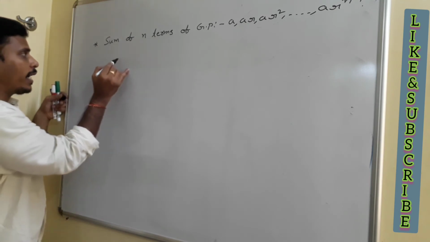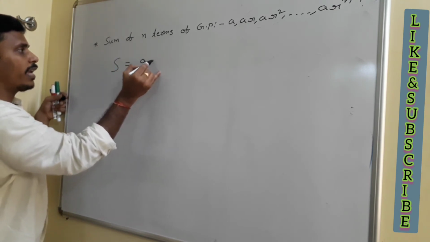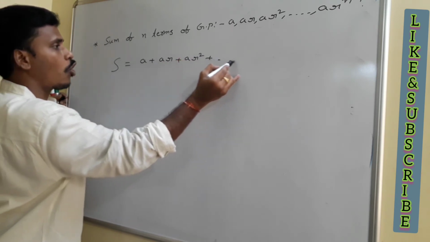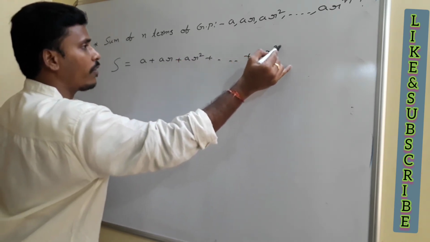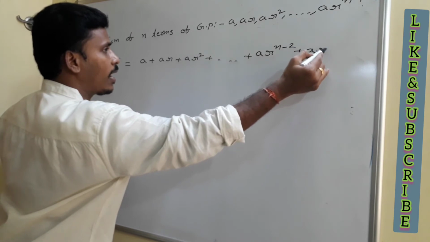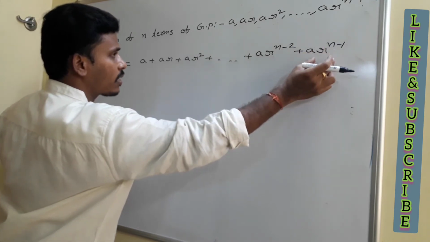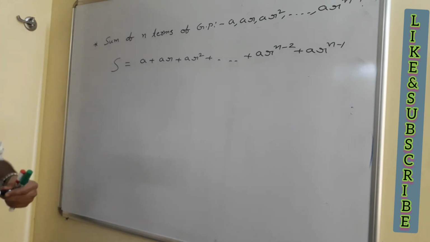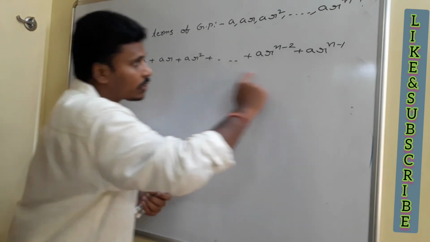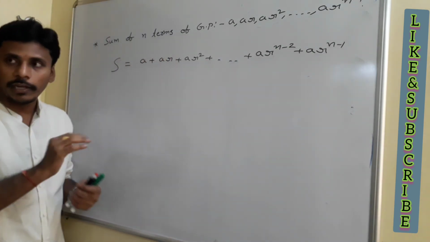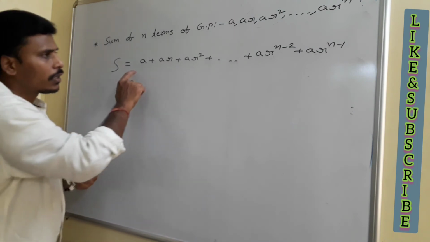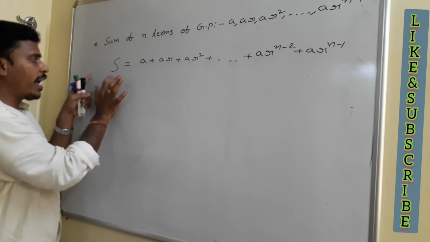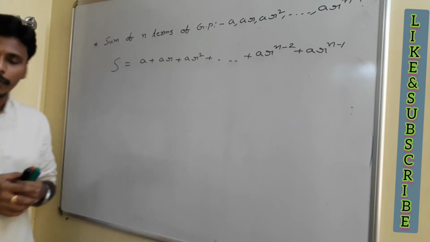First of all, let the summation be s and take them as s equals a plus ar plus ar square and so on plus ar to the power n minus 2 plus ar to the power n minus 1. This is the last term and ar power n minus 2 is its before term. Our task is to find the sum of all these numbers. I am just mentioning the summation value as sum s. So at the end, if you found s, then our problem is clear.